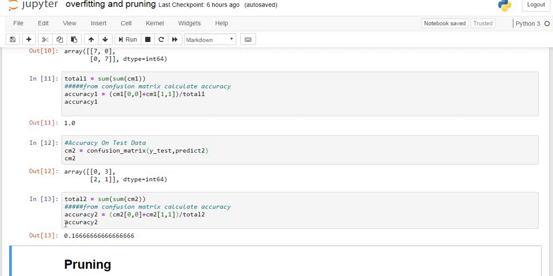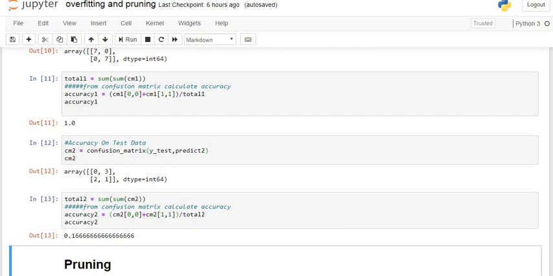You can see here, this is actually overfitting because our accuracy on the training dataset is quite high, but when we apply this model on the testing dataset, then there is a problem. Our accuracy is very low. You can see here only 16% accuracy. That is the problem of overfitting. Now we tackle this problem of overfitting by using the pruning method. We apply the pruning method to the decision tree classifier, and we try to overcome this problem of overfitting.